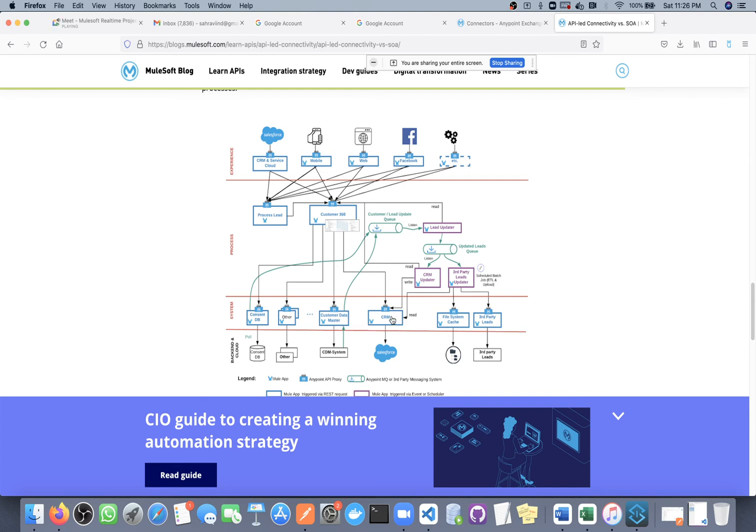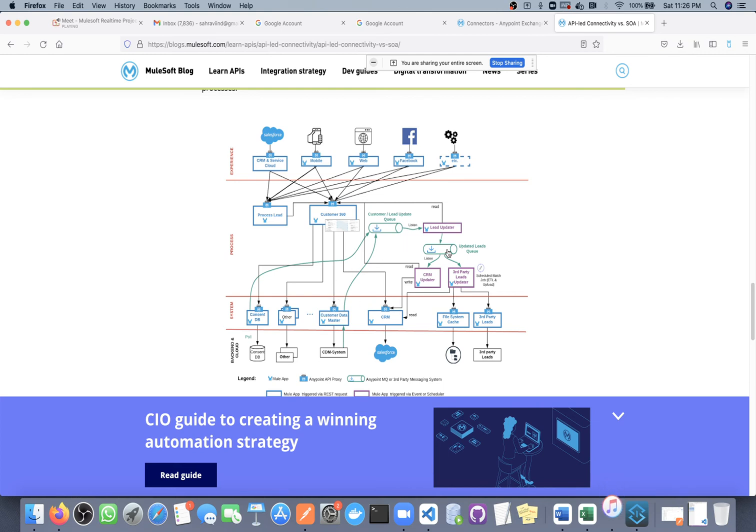The same smallest module will be used by multiple different process layers or systems to fulfill different business requirements. So the first advantage is that it increases our code reusability.